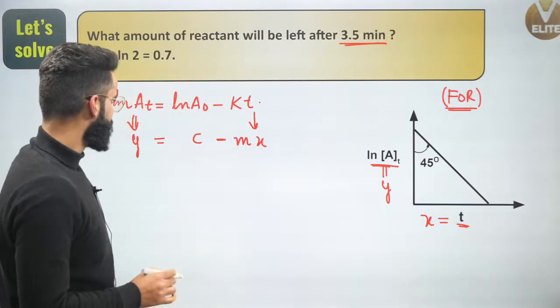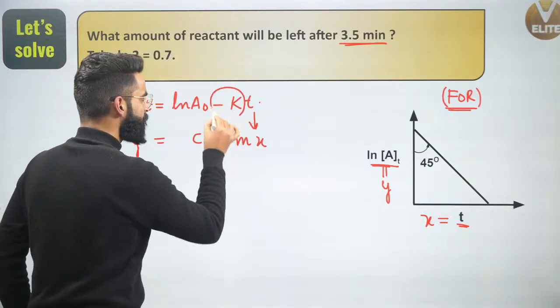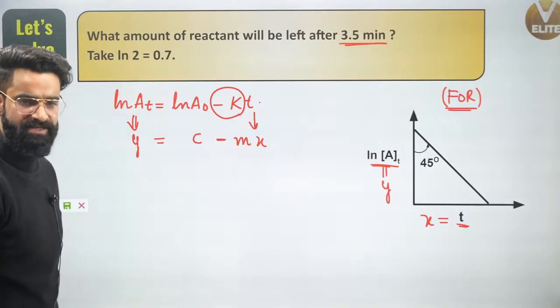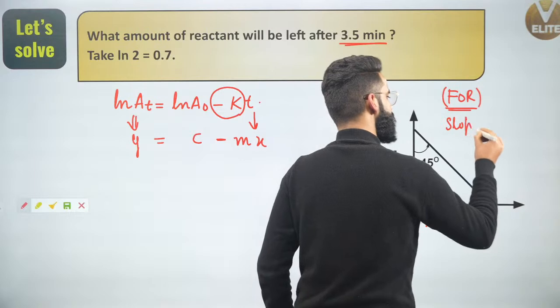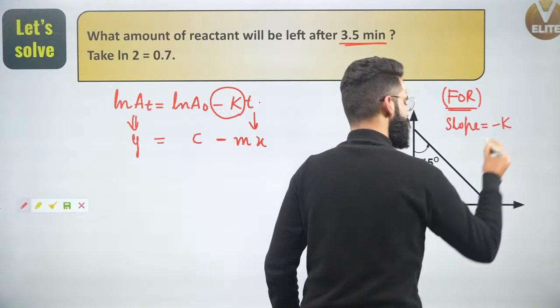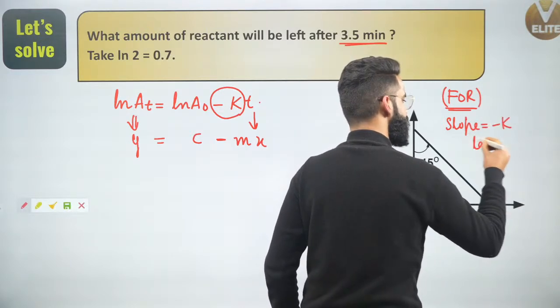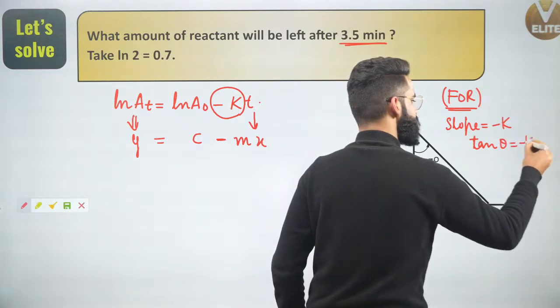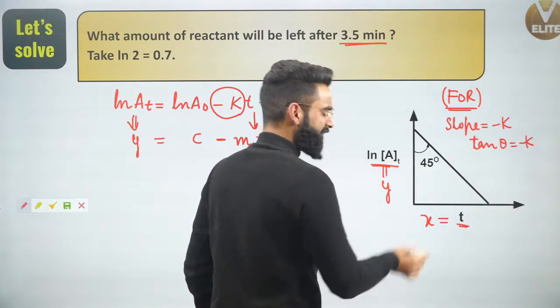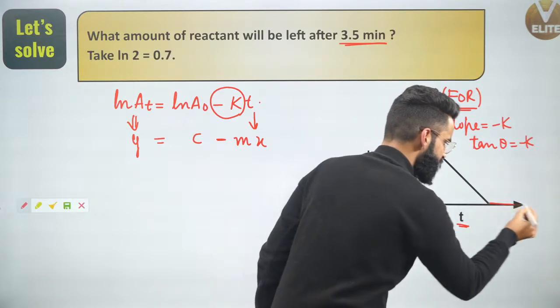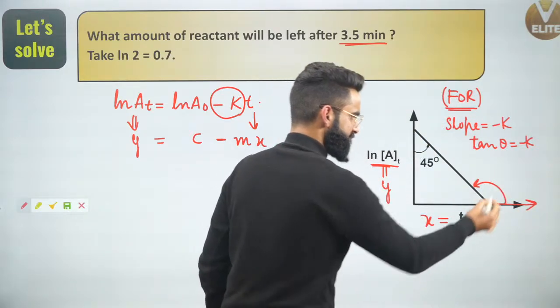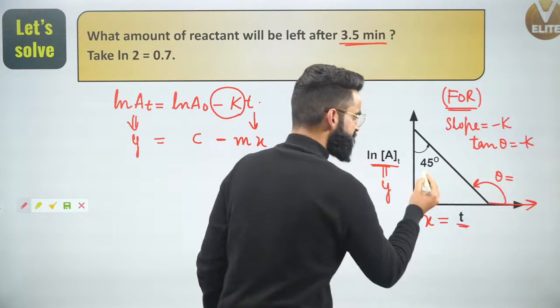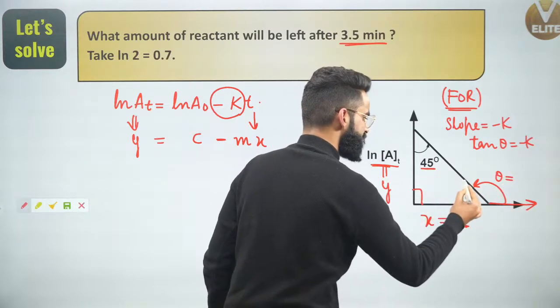Now, people, what is the slope of this curve? The slope of the curve which is given to us is equal to minus k. I hope you get it. What is slope? Slope is tan of theta. So the tan of theta value is given to us as minus k. And what is this theta right here? Theta is the angle which the curve makes with the positive x-axis in the anti-clockwise direction. This is theta right here. And people, if this is 45, this is 90, this will be 45.